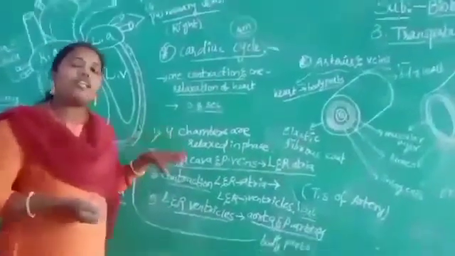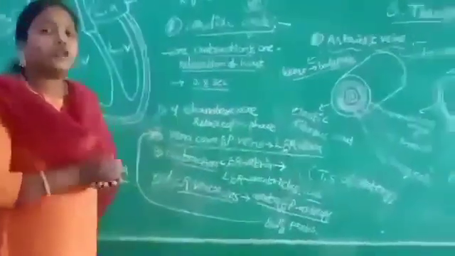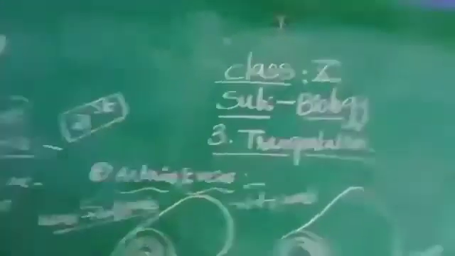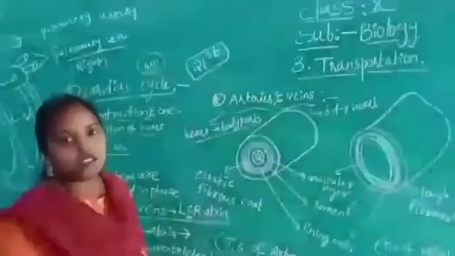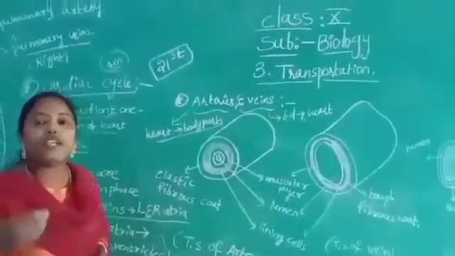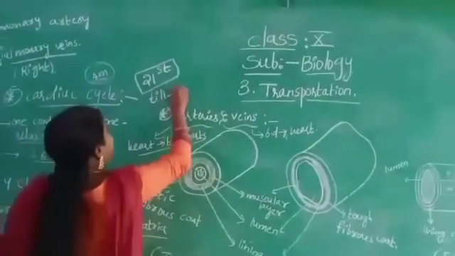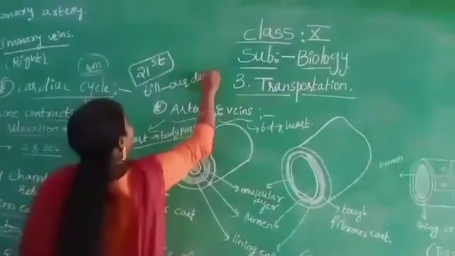This cardiac cycle begins in human beings from the 21st day. Children, from the 21st day of embryonic development we start the cardiac cycle, and it is continuous till our death.